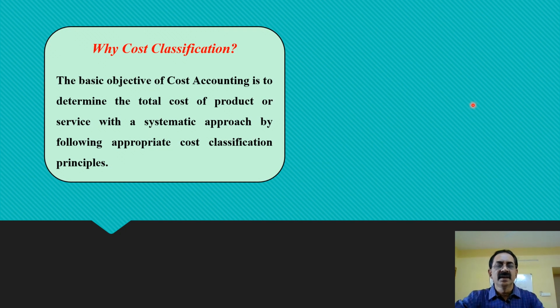Now the question arises, why is cost classification required? Yes, the basic objective of cost accounting is to determine the total cost of a product or service with a systematic approach by following appropriate cost classification principles. We understood that cost accounting is a systematic method of ascertaining and recording of the cost events or cost items. That is the reason why we need to classify the costs for the purpose of appropriate recording of the total costs that are incurred in manufacturing of goods or services.